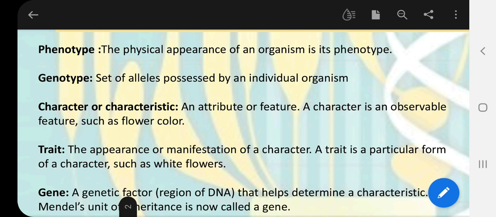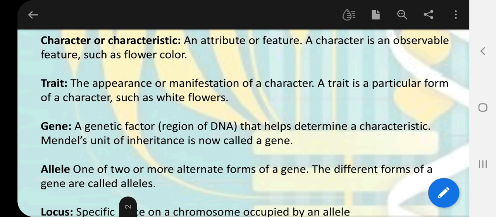So flower color is a character which we can observe, and violet flowers and white flowers are two forms of that character, and these two forms are called traits. So what is a trait? A trait is a particular form of a character. For example, plant height is a character, then tall plant is a trait, and dwarf plant is a trait.